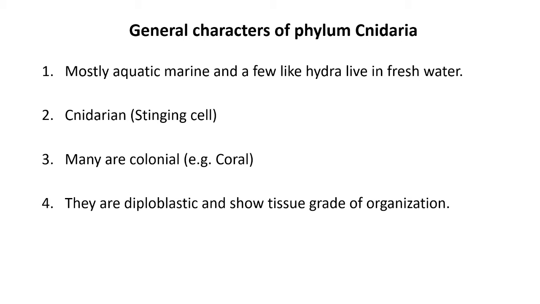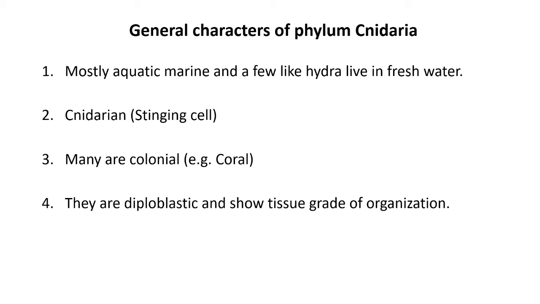Phylum Cnidaria includes animals and mostly they are called coral. And these coral animals occur in colonial form. They are colorful animals and mostly they occur or survive in a group. So they are called colonial organisms.